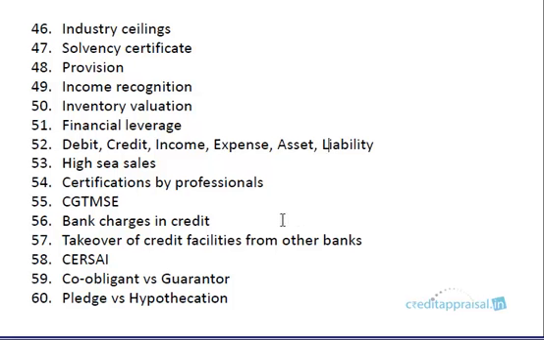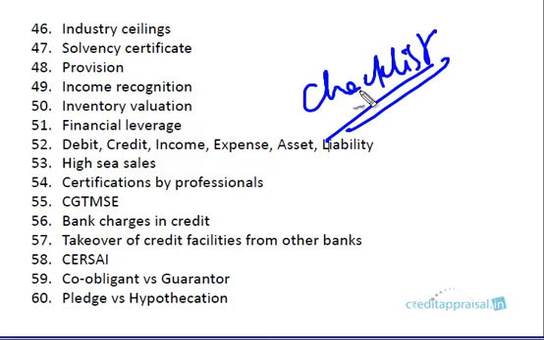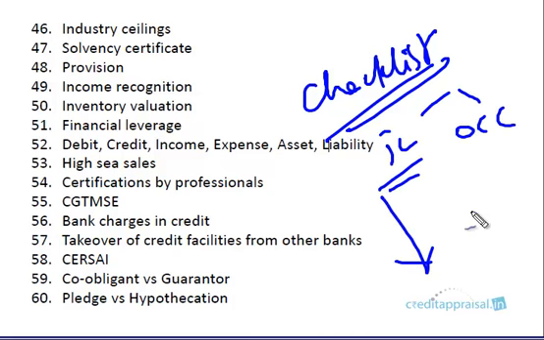In the next chapter, the final chapter, chapter 17, we'll be discussing the checklist. If a proposal comes to you, what are the aspects that you need to look into? What are the documents you need to insist on from the borrower? Just a sort of checklist, so this will guide you when you get a new proposal. This will be bifurcated into term loan and OCC. If it's a term loan proposal, what are the documents you need to get? If it's OCC, what are the documents you need to get? What are the aspects you need to look into? I'll provide a comprehensive checklist in the next chapter.